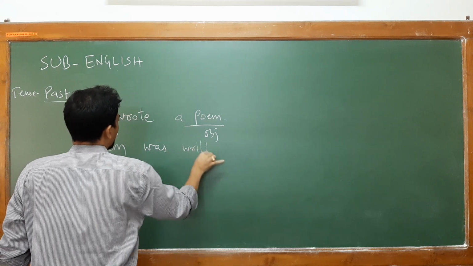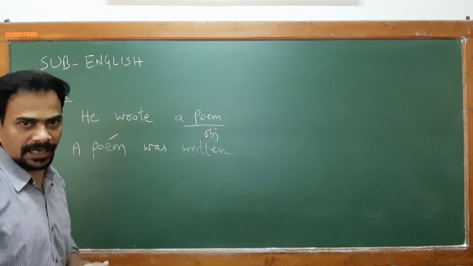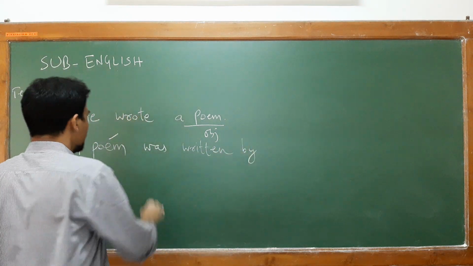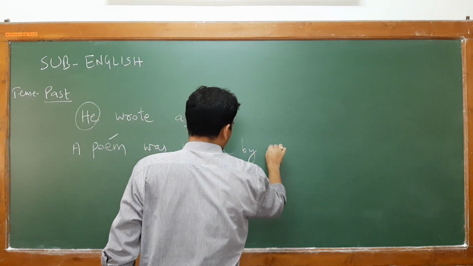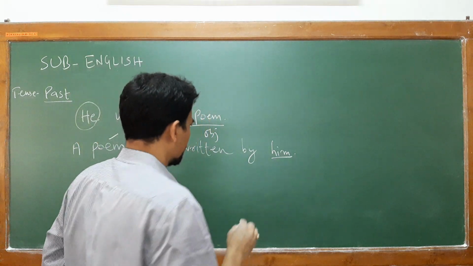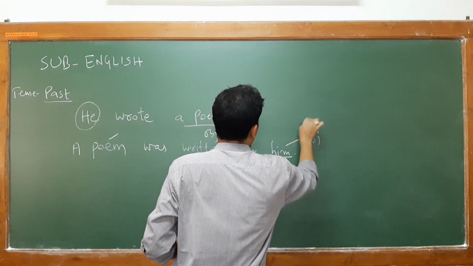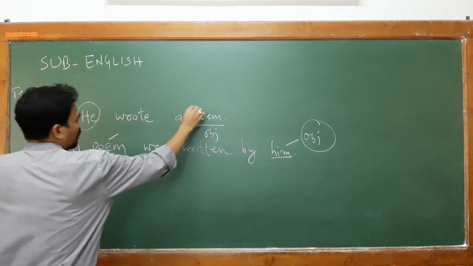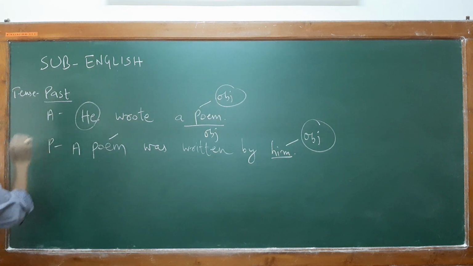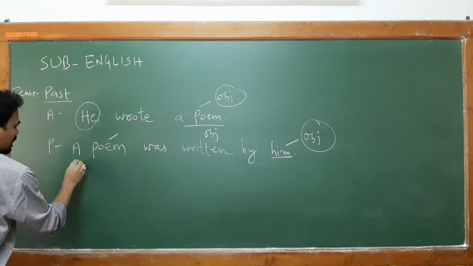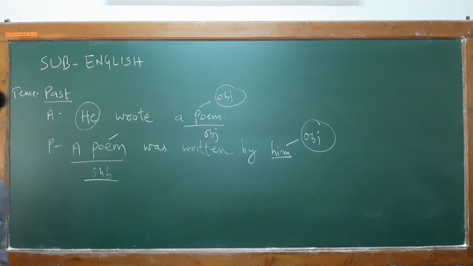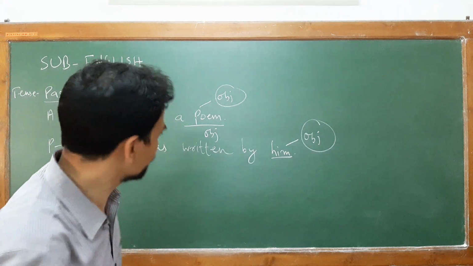Then I told you about the uses of write, wrote, written, plus preposition by. Then the subject will come to object position. So the object form of he is him. Clear? This is an active voice. This is a passive voice. Now this object has come to the subject form. I think you understood it very clearly.